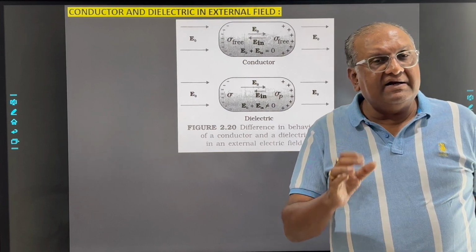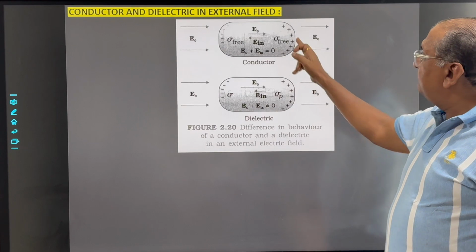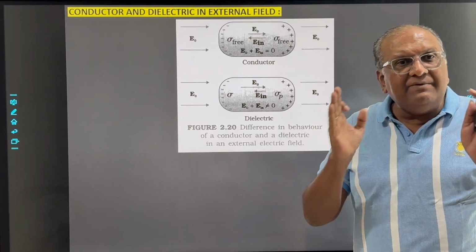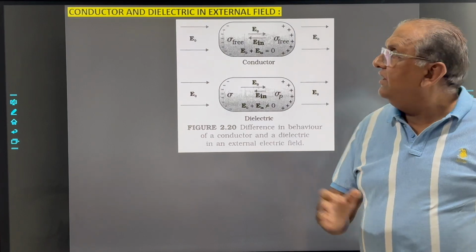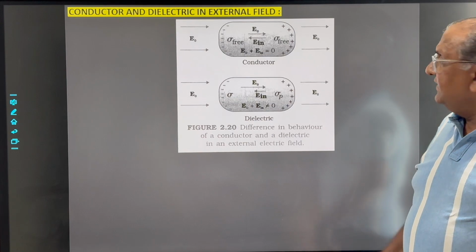And when the net electric field becomes 0, the accumulation of charges will stop. This type of behavior will be observed for conductors when placed in the external field.